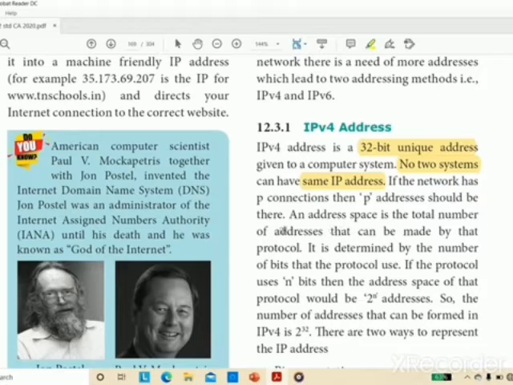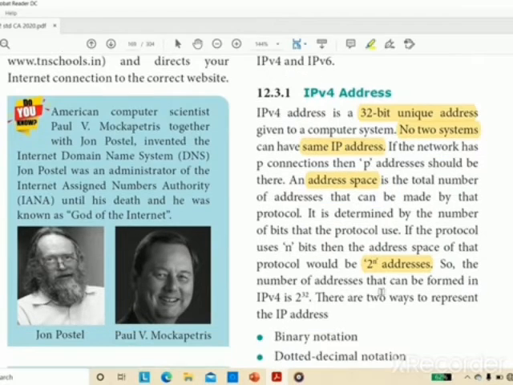An address space is the total number of addresses. What is the address space? It is the total number of addresses that can be made by that protocol. It is determined by the number of bits that the protocol uses. If the protocol uses n bits, then the address space of the protocol would be 2 to the power n addresses. So the number of addresses that can be formed in IPv4 is 2 to the power 32. There are two ways to represent the IP address.